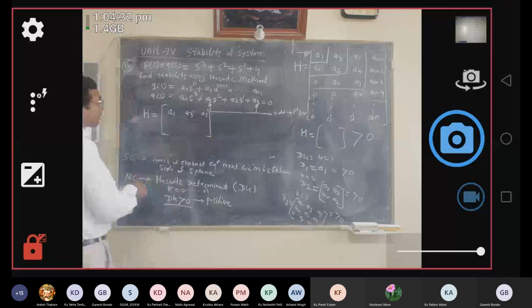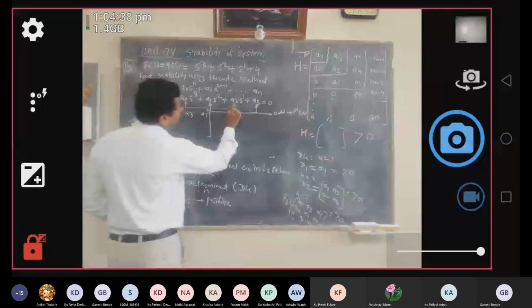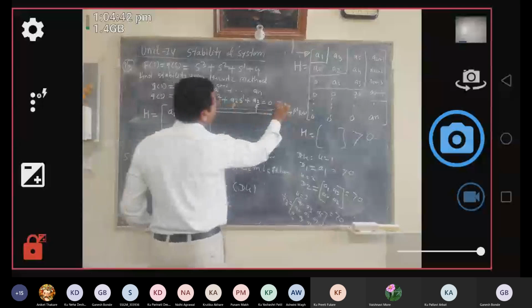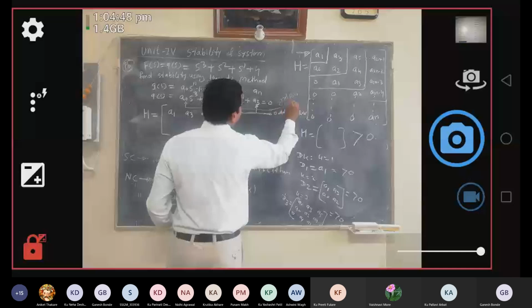सेकंड रो के एलिमेंट क्या है? इवन टर्म A0, here is A2, और कोई टर्म नहीं है. So these are the elements corresponding to second row of Hurwitz determinant. These are even elements.